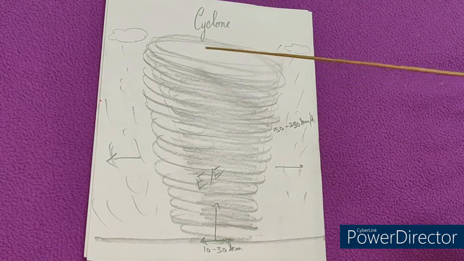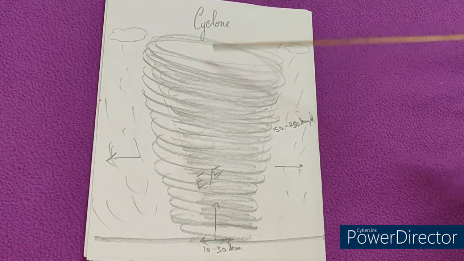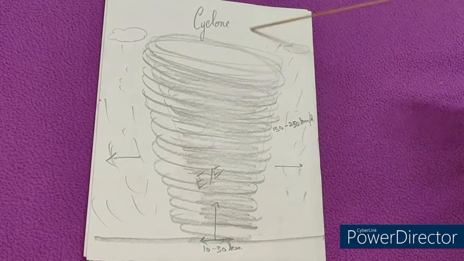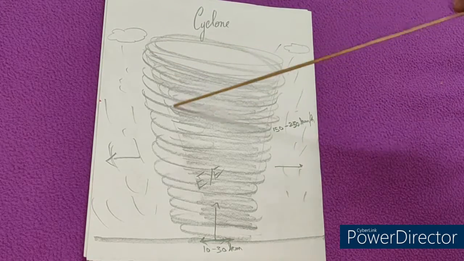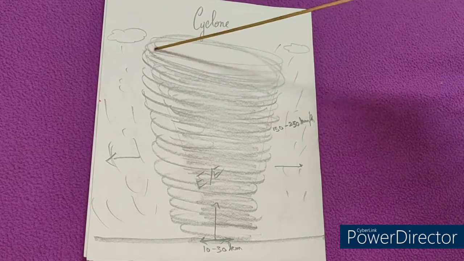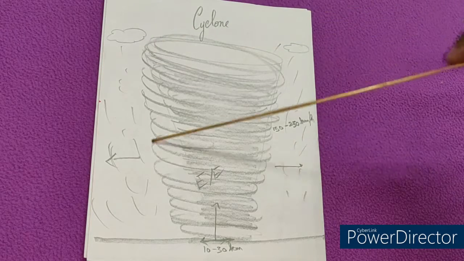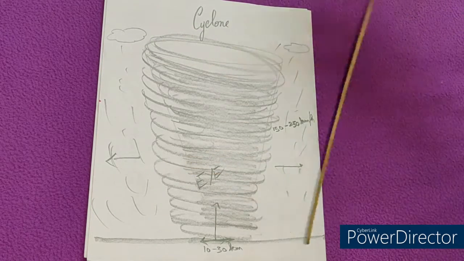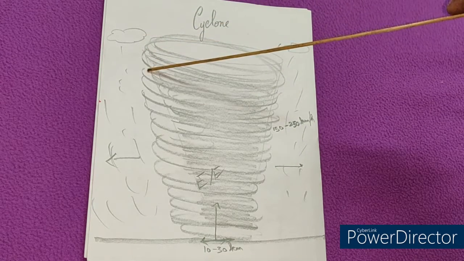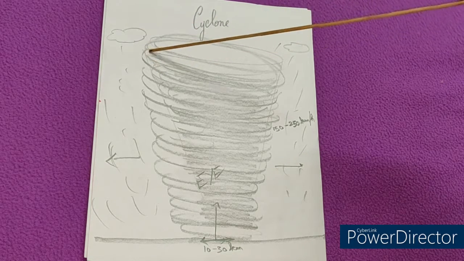This eye region at the center of the cyclone is a region of light winds and no clouds, which means there is no rain at the center and you have light winds. Only in the surroundings of the cyclone will you have strong winds with heavy rain, where you come across high speed winds and thick clouds. Leaving out the eye at the center, in the surroundings there will be strong winds with high speed and also thick clouds that result in heavy rain.